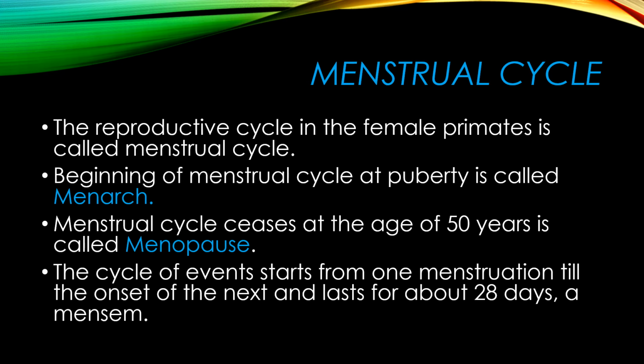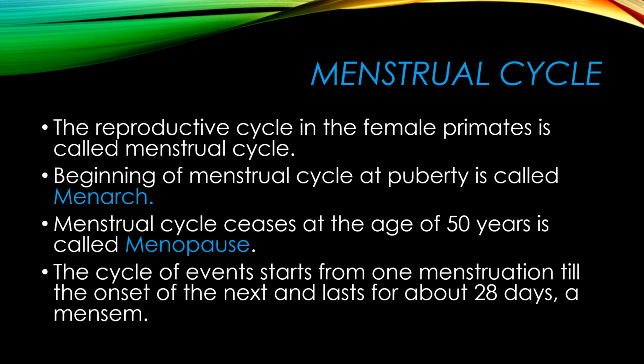So during this menstrual cycle, or the reproductive cycle, there are different events that occur between the two menstruations, and this whole cycle is of 28 days. We can call the whole period a mensem. Is it?